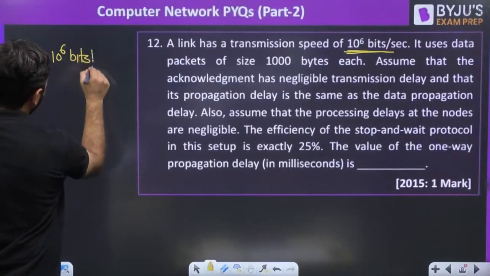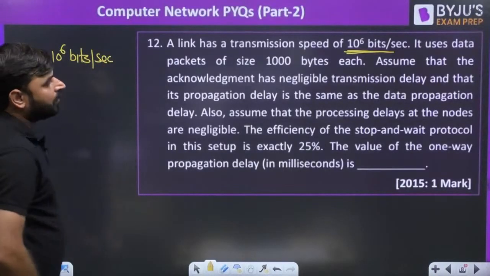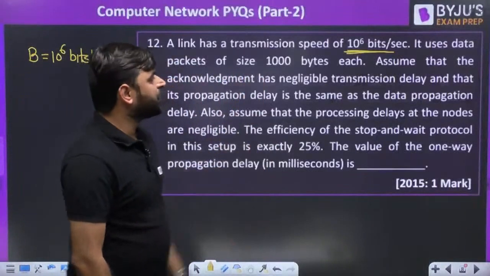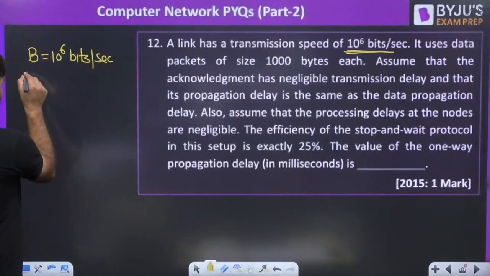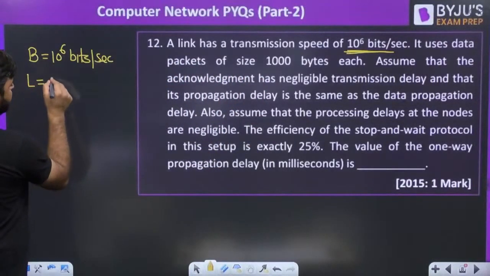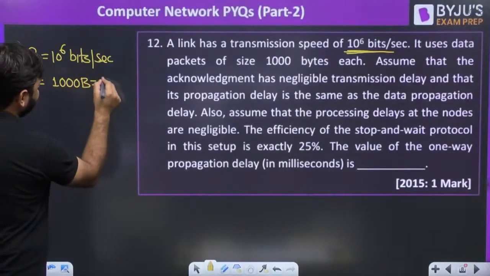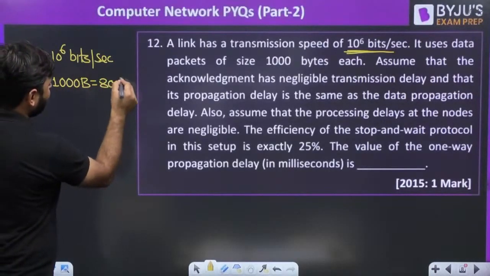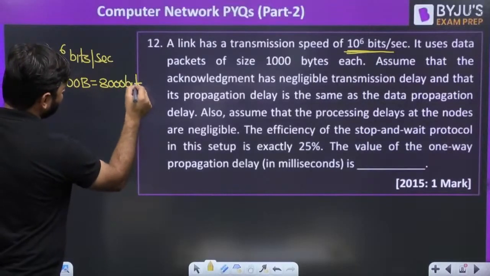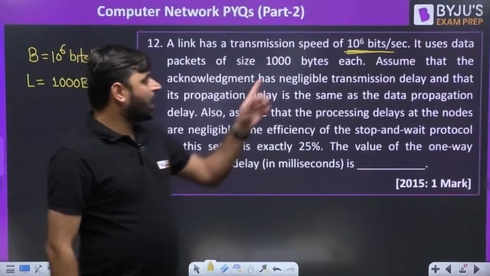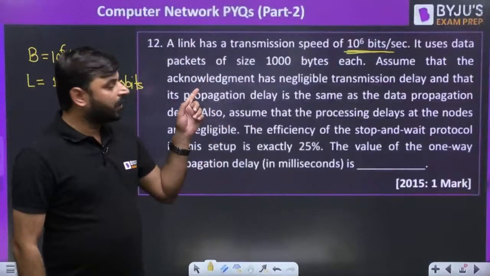Read the question and collect the data first of all. It uses packets of size 1000 bytes. Packet size we always denote as L. This is nothing but 1000 bytes, so we can say 8000 bits. It is better that we convert into bits. Now further, what is given here? Assume that acknowledgement